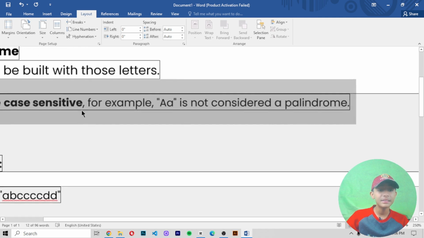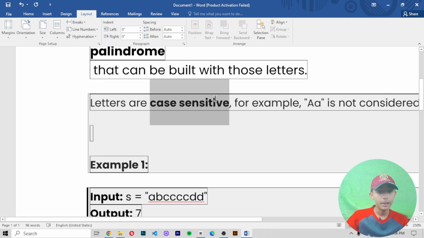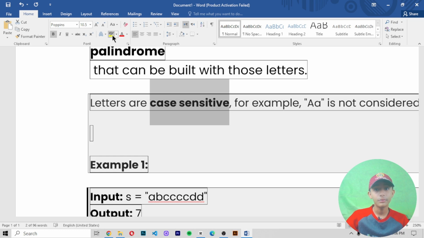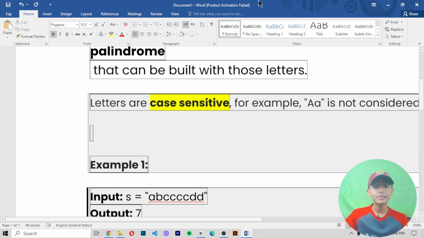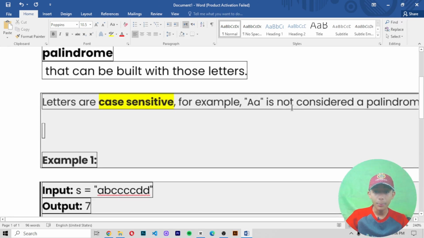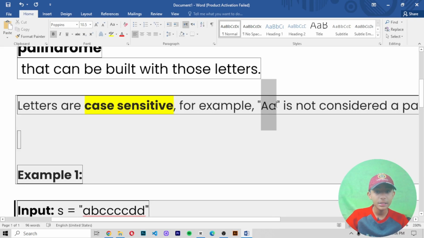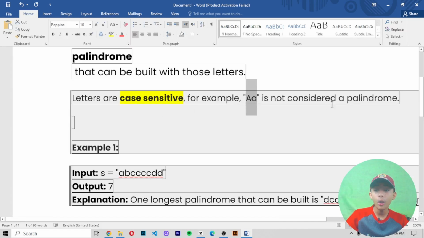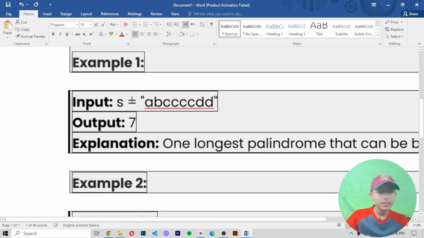Letters are case sensitive. Highlight this, case sensitive. For example, capital A and small a are not considered as a palindrome.